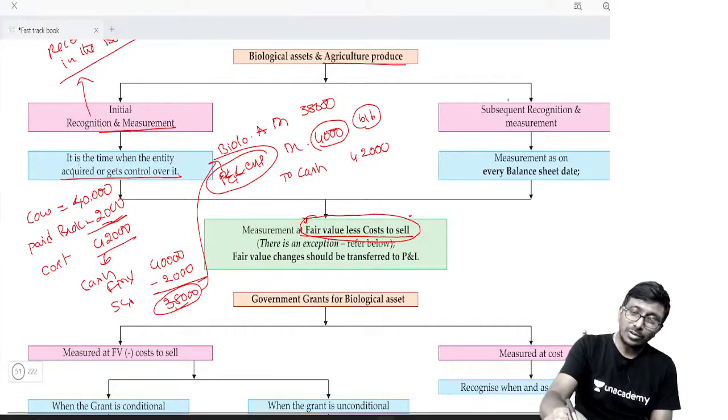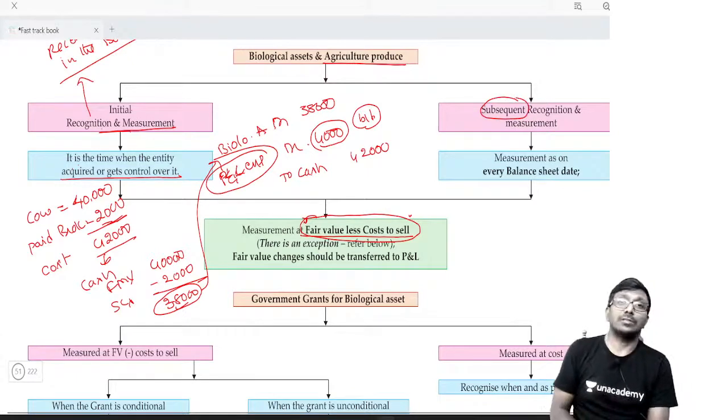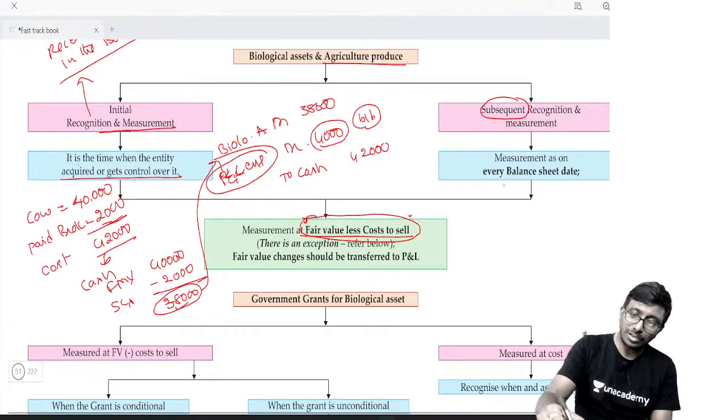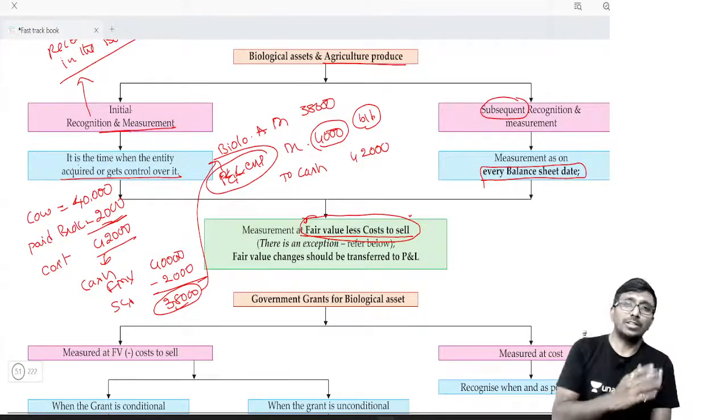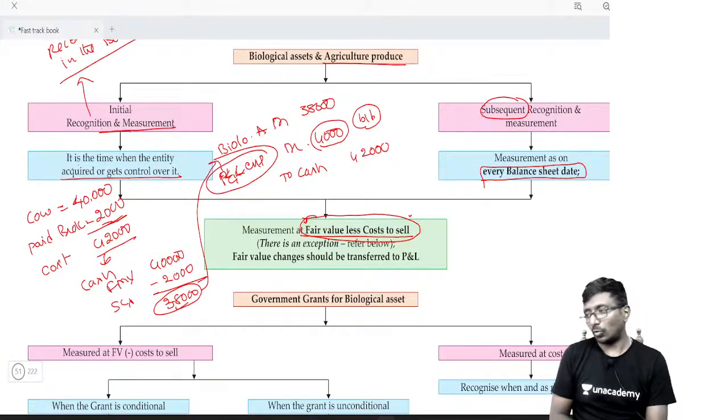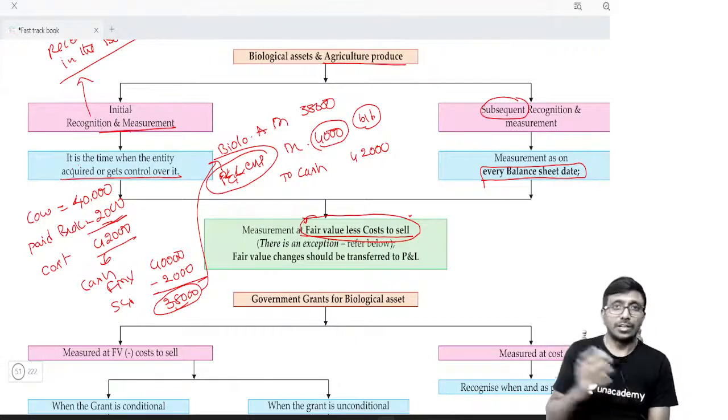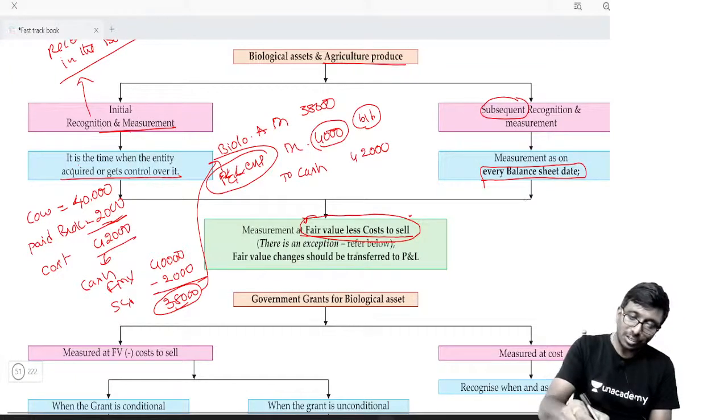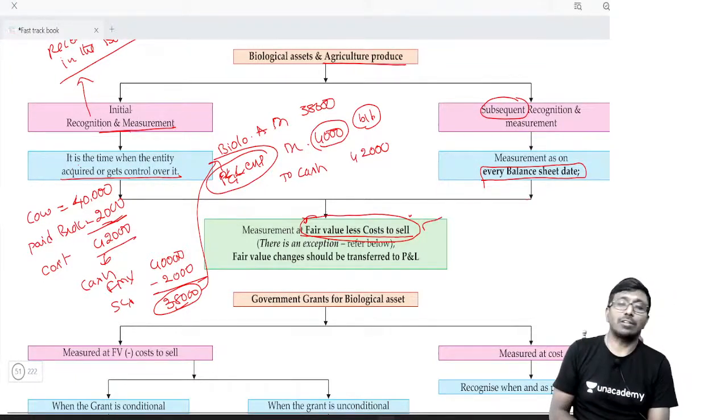Next. Subsequently, what do you do, sir? Subsequently means on every balance sheet date. Today you bought the asset, that is a cow or whatever it is. After 1 year, the value of it may go up, may come down. Anything can happen. Even subsequently, the same measurement, fair market value minus selling cost, is what you are supposed to use.